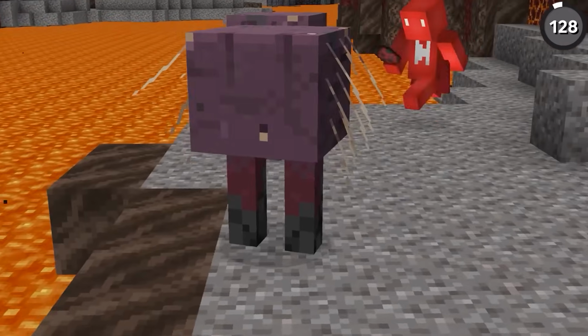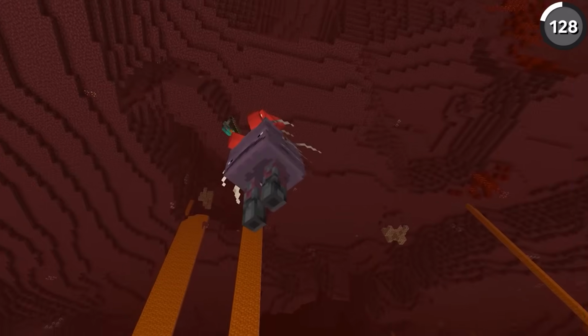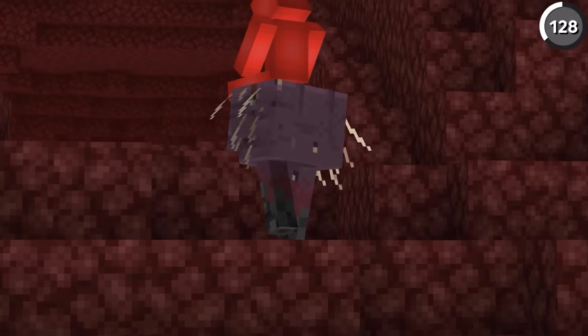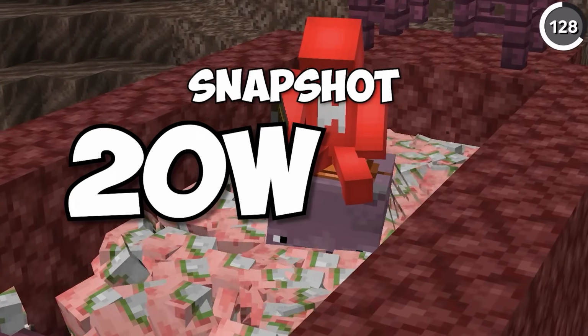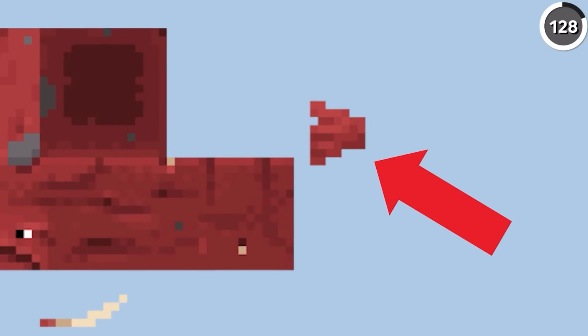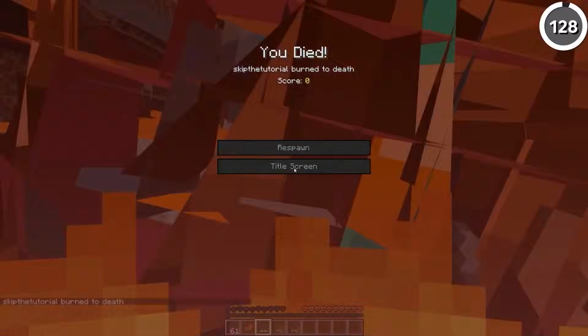Would you believe me if I told you that striders were fish? Well, looking at one now, that's a hard comparison to justify. Though that might have changed during development. See, if we check the strider's texture file prior to snapshot 20W15A, they actually had a fin in the texture data. But since that update, the original file has been removed.